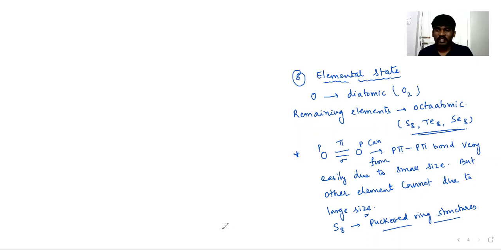Now, another factor. Sulfur can form pπ-dπ bonds, but oxygen cannot. This is well known to you, right? Oxygen does not have vacant d orbitals, whereas sulfur has vacant d orbitals. That is the reason oxygen cannot form pπ-dπ bonds, but sulfur can. So that point also I can give as a note.